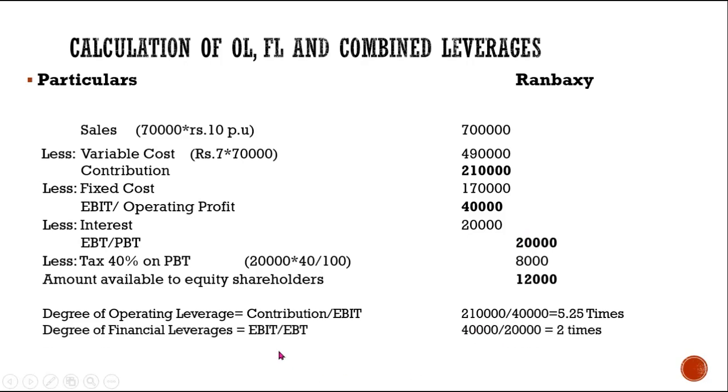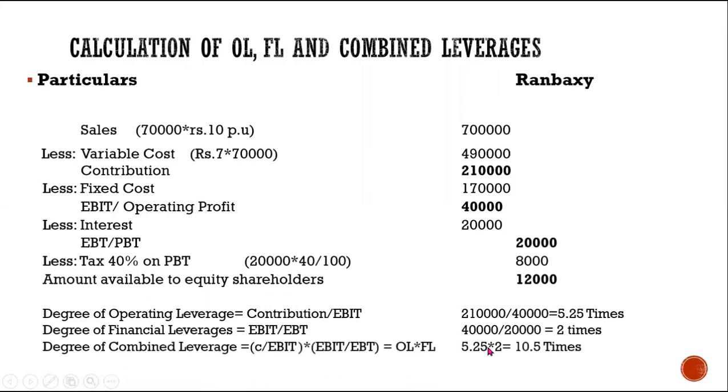Now, what is the financial leverage for the Ranbaxy Limited? Degree of financial leverage is EBIT divided by EBT. 40,000 divided by 20,000, you have 2 times. So what happened? Because the company had 50% debenture, their financial leverage is double, right? Cipla Limited had 1 time, whereas financial leverage for the Ranbaxy is 2 times. So that's the difference, right? Because of this, also combined leverage is double. As your financial leverage changed, your combined leverage doubled. So that's the interpretation which you are supposed to give for this company.